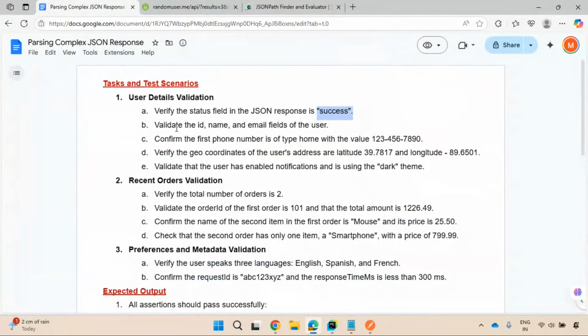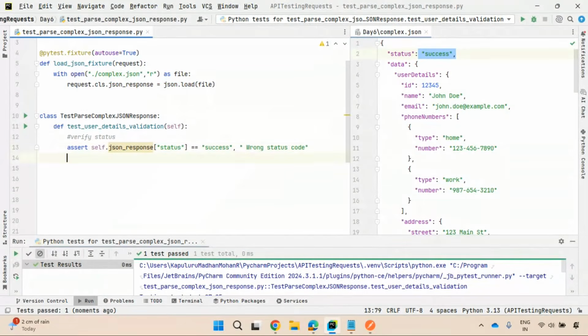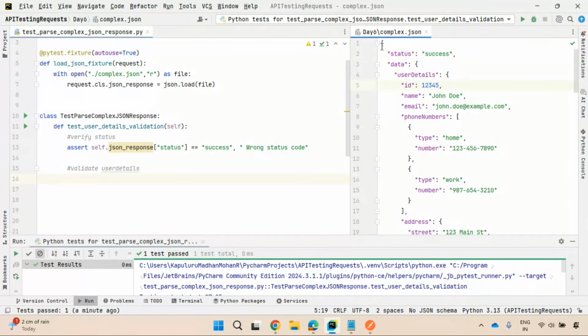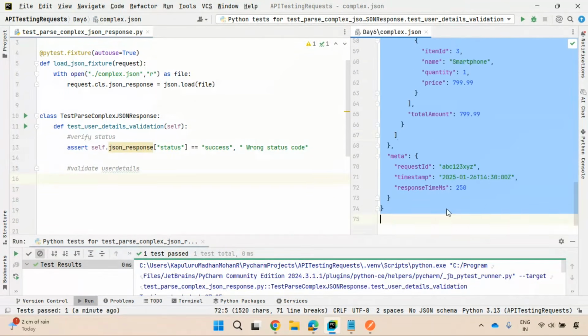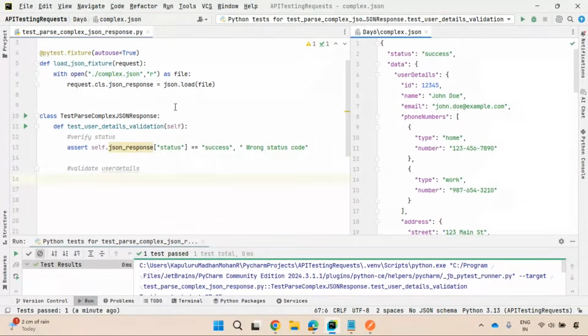Right? What is another user details validation? Verify or validate the ID, name, email fields of the user. Right? So validate user details. This is another important validation. Observe here, guys. In the entire JSON response, you're capturing this entire JSON response.